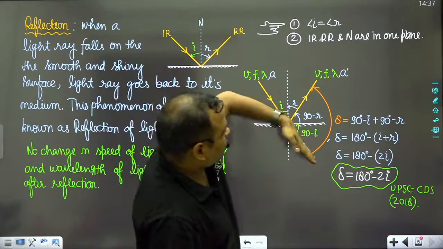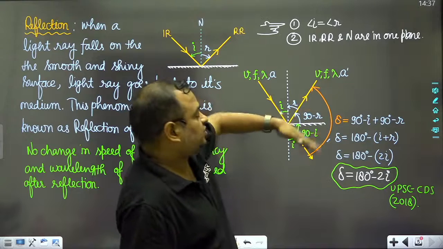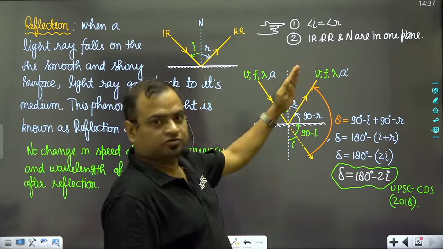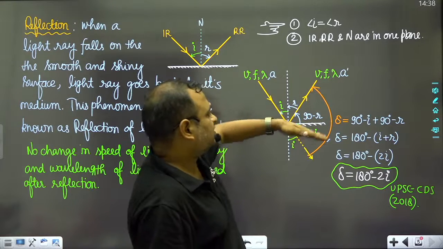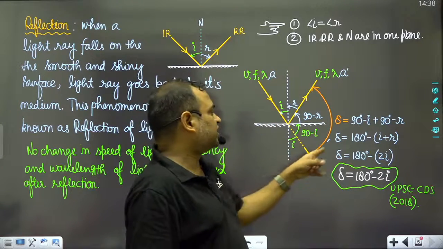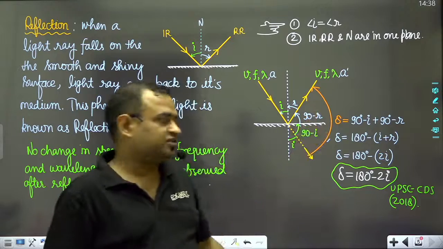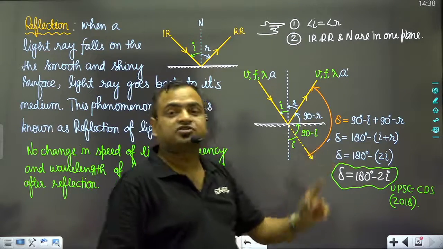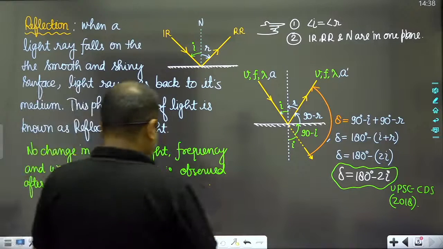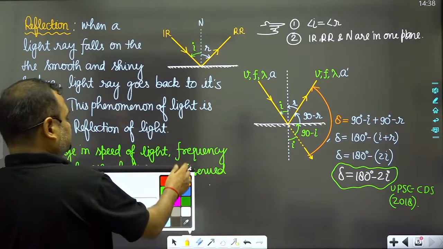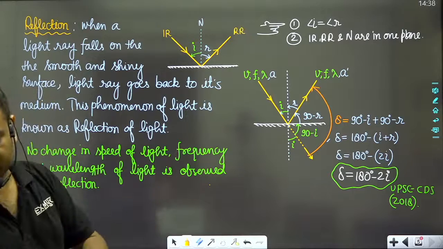So this ray will bend, I mean this ray will turn like this, or this ray will deviate like this. It means this is the angle between these two light rays, incident ray and reflected ray, and this one is also known as the angle of deviation. So this is the method.